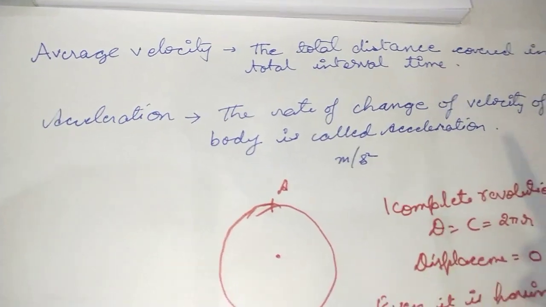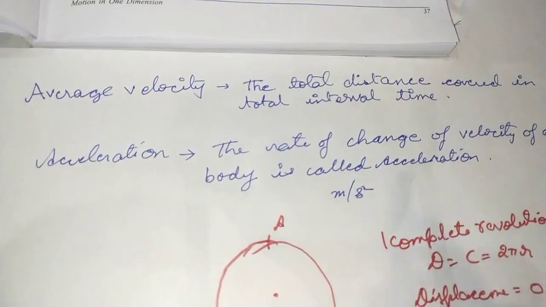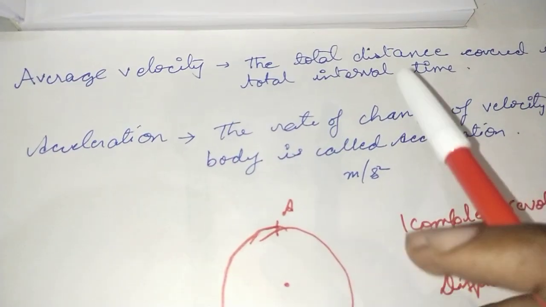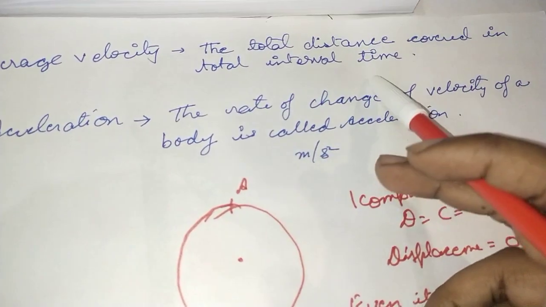Moving on, next what we have is average velocity. Now what is average velocity? Average velocity will be the total distance covered in a total interval of time.